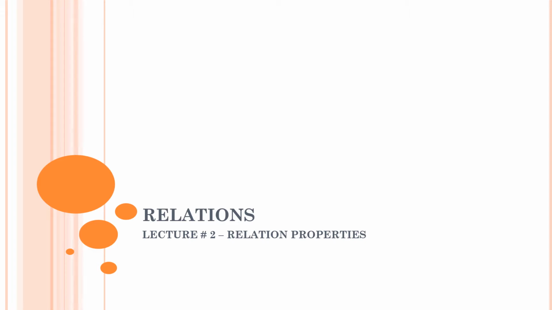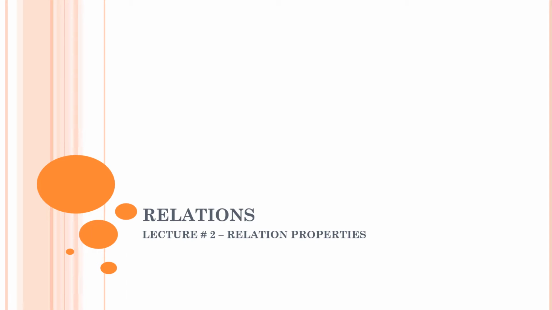Just to have a recap, the Cartesian product of two sets A and B is the set of ordered pairs where the first element of the pair comes from the set A and the second element comes from the set B. Then the relation is a subset of the Cartesian product. That means it is also a set of ordered pairs where the first element is coming from the first set and the second element is coming from the second set, but with the addition that the two elements of each pair are related to each other or are linked to each other in some manner.